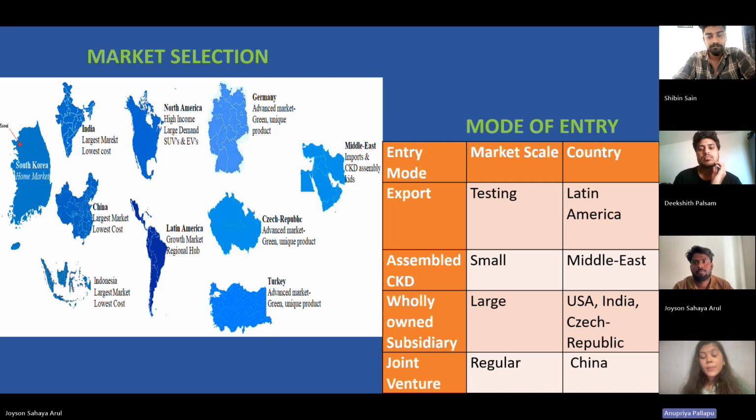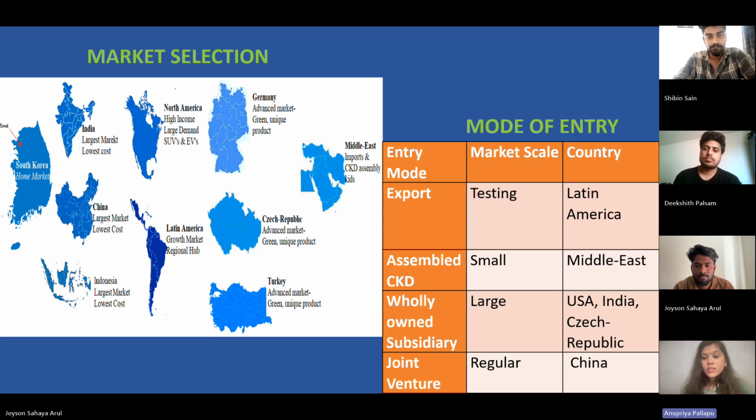Czech Republic also has an advanced market for green products, and Turkey also has the same. Latin America has high growth in market as a regional hub, and Indonesia also has a large market, lowest cost. China also has a large market with low cost.